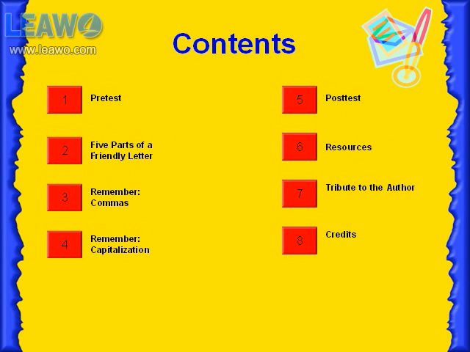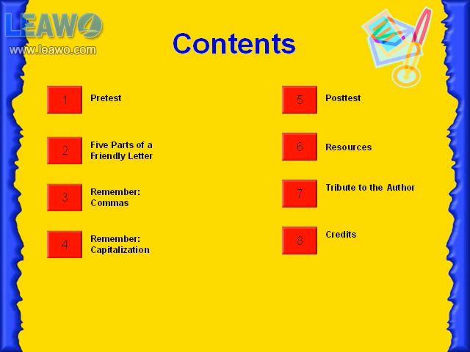The contents of this PowerPoint are: first, the pre-test; second, the 5 parts of a friendly letter; third, commas; fourth, capitalization; fifth, the post-test; sixth, the resources; seventh, a tribute to the author; and eighth, credits.